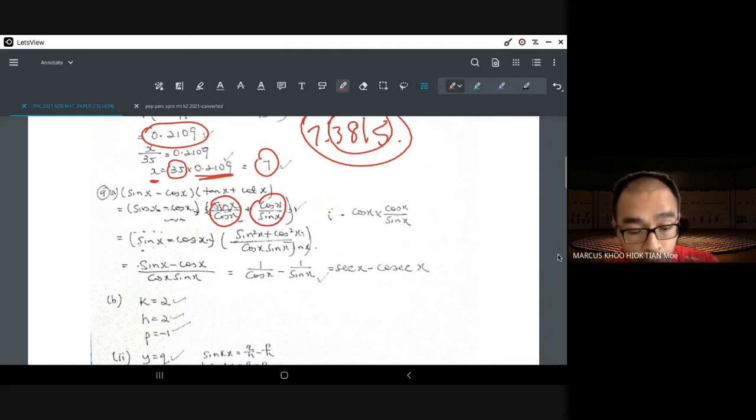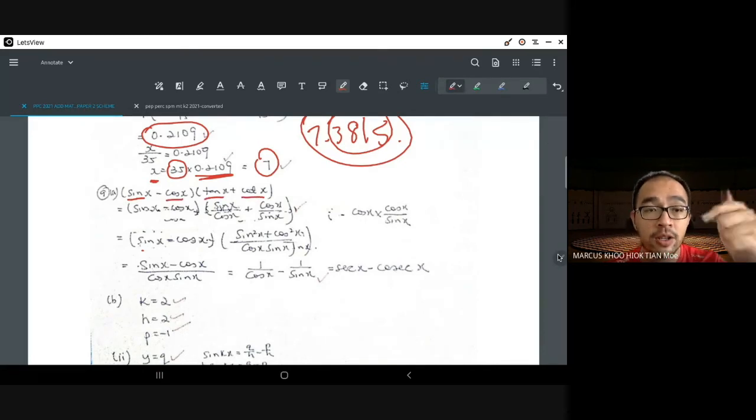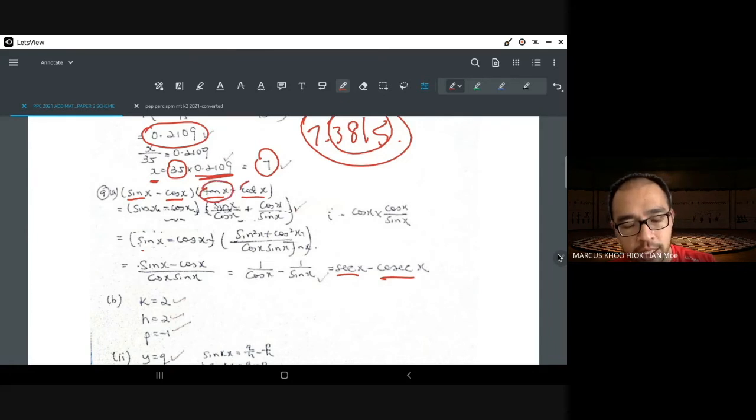This is quite a simple proving, but I think most likely if some of you were not able to answer, it's because you are stuck by the fact that there are 4 functions over here. You got sine, cos, tangent, cotangent, and then they ask you to change to secant and cosecant, which is like all 6 in one. But actually the key to this is to change the tangent and the cotangent into sine and cos, so you're just left with sine and cos only. Play around with this. I highly suggest that if you're okay with the rest of the questions, see if you can prove it. I'll leave this solution here as a guide for you.